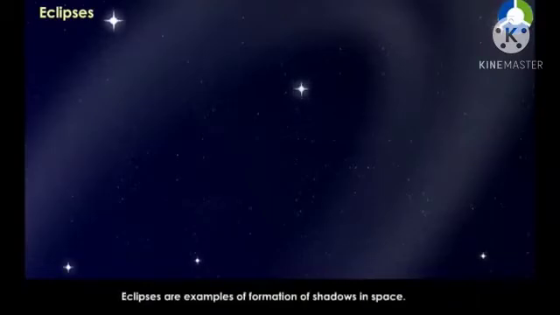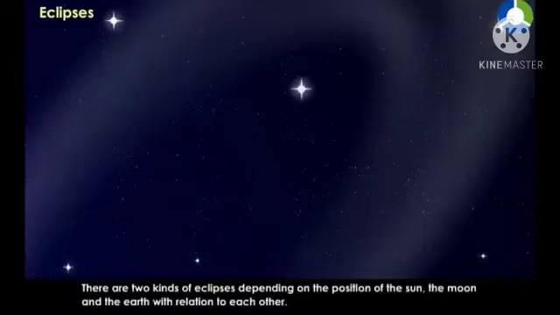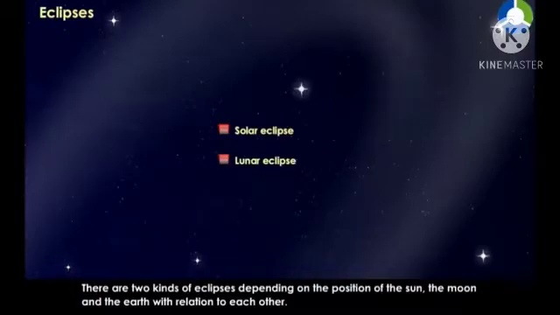Eclipses. Eclipses are examples of the formation of shadows in space. The Earth and the Moon are non-luminous and opaque, but the Sun is luminous and is a source of light in space. There are two kinds of eclipses depending on the position of the Sun, the Moon and the Earth in relation to each other. These are the solar eclipse and the lunar eclipse.